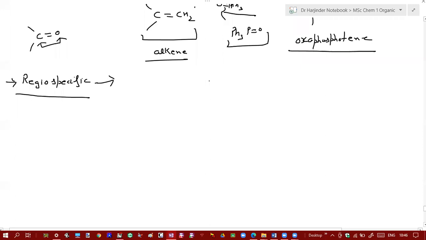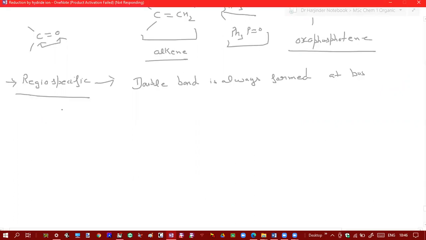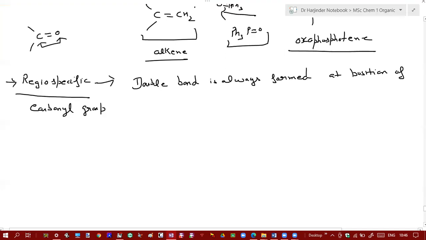So this reaction is highly regiospecific, and the double bond is always formed at the position of the carbonyl group.